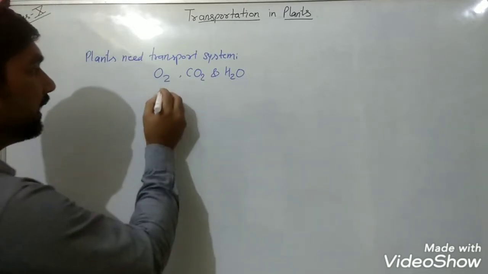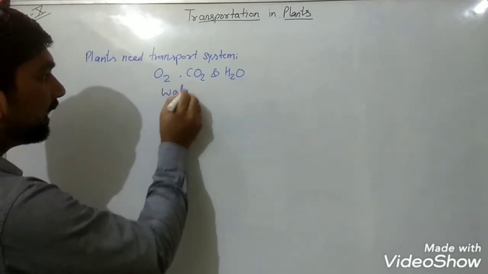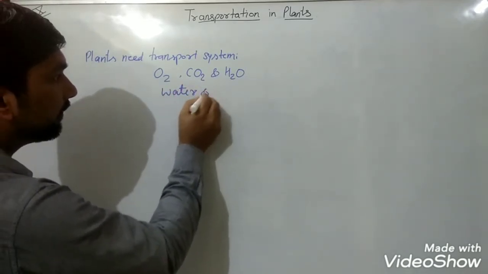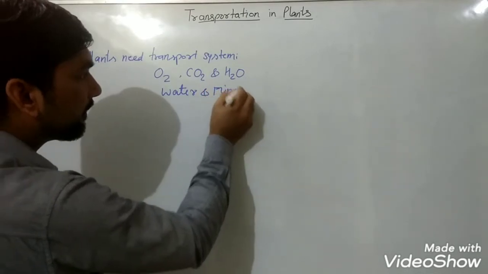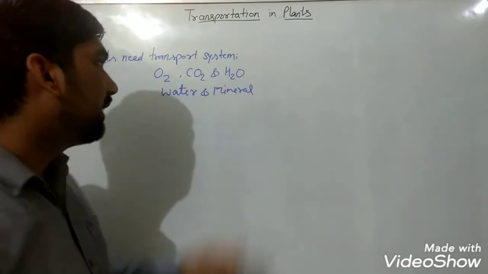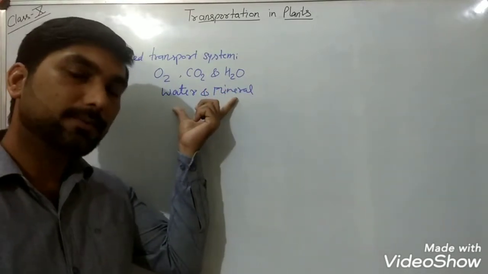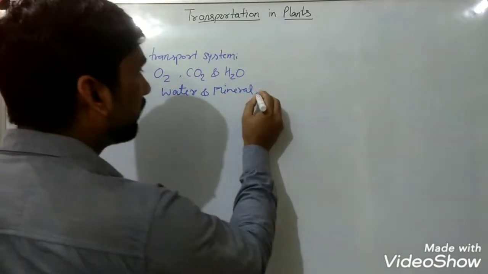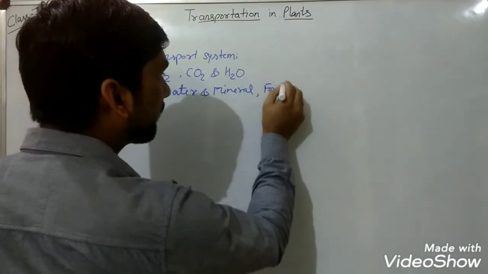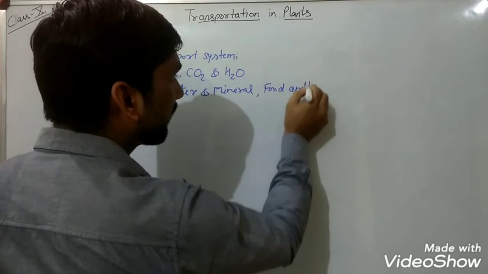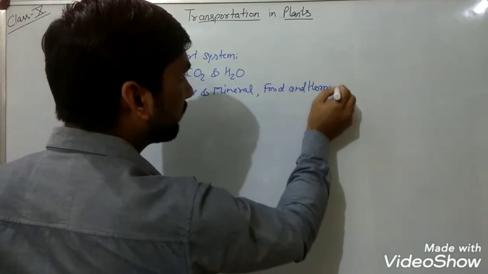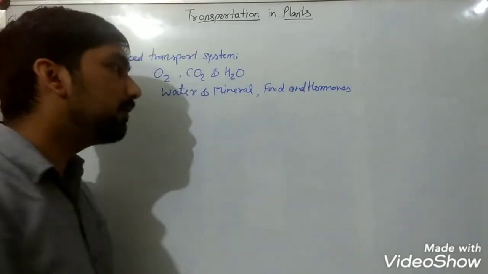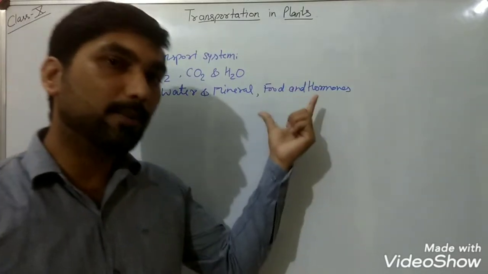They also need water and minerals, which are absorbed by roots from the soil, and they also transport food and hormones from one body part to another body part.